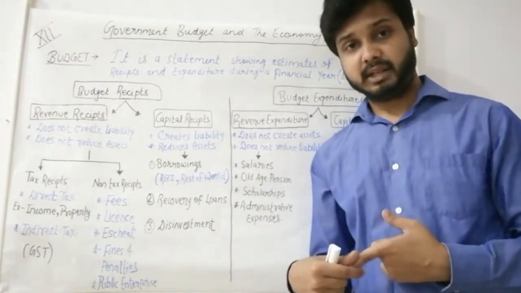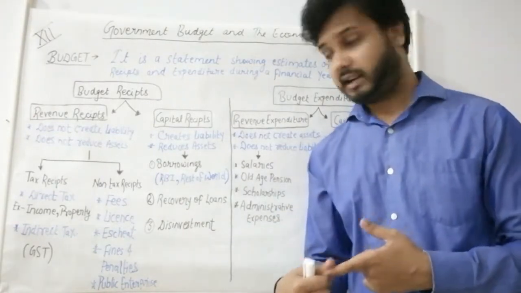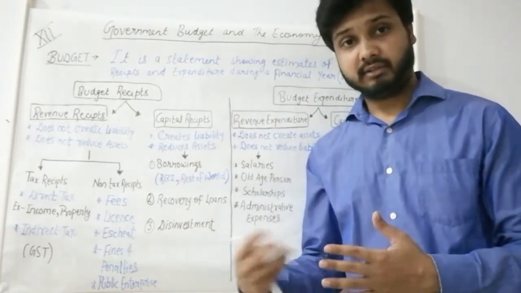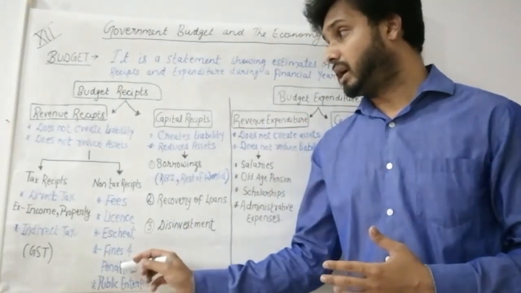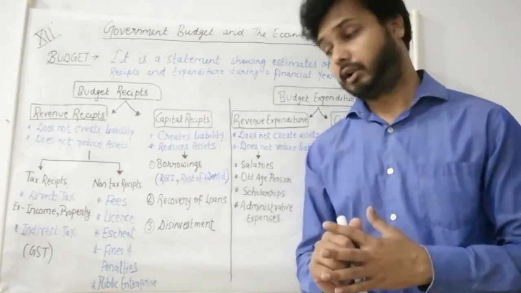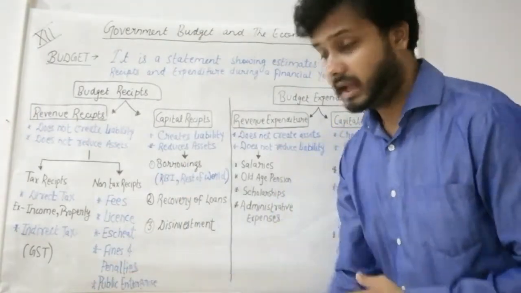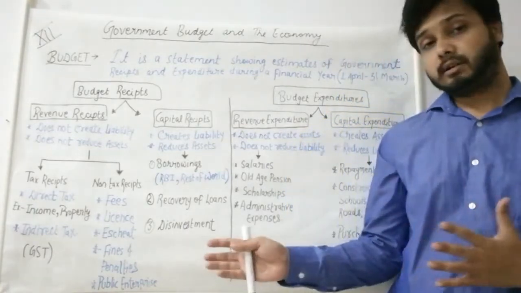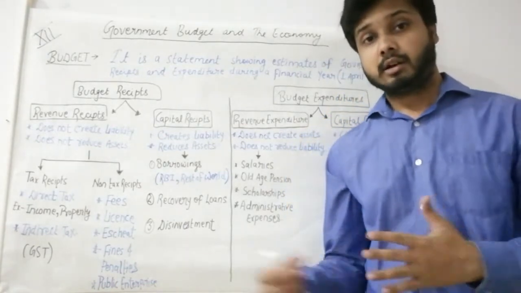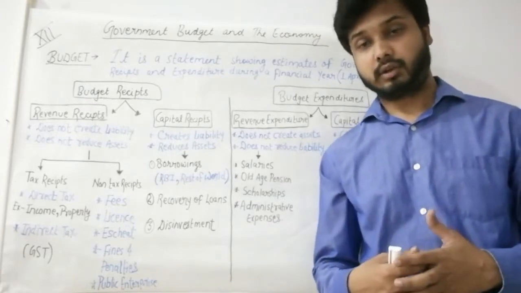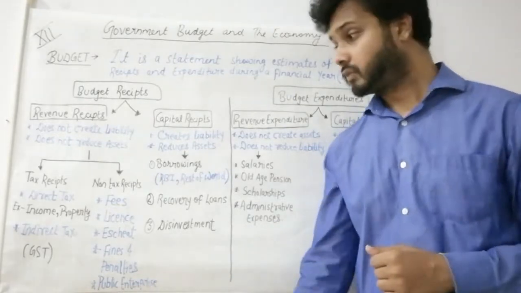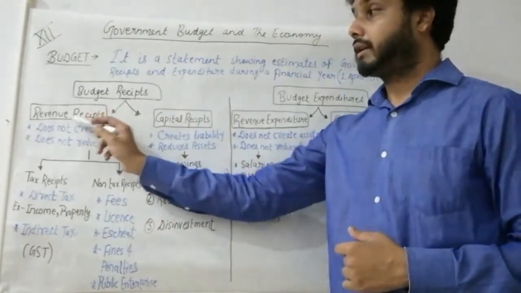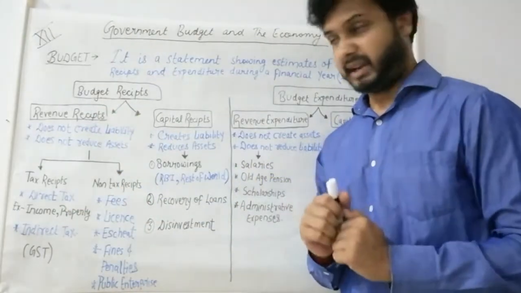Whatever fines and penalties we pay to the government, if we break the traffic law, then we have to pay a fine. That all is a part of revenue receipt for the government. And public enterprise means the income or profit generated by the companies owned by the government, the public sector companies. So students, all these things comprise the revenue receipts of the government.